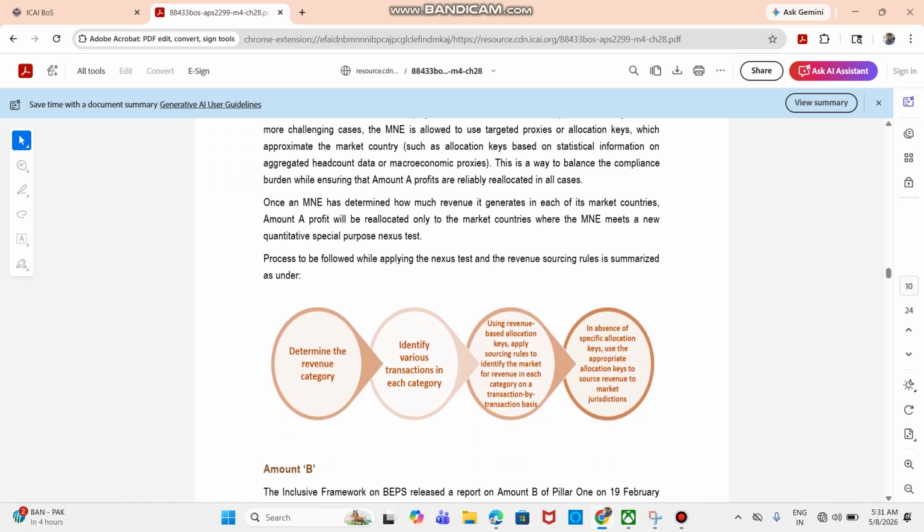Briefly elaborate the process to be followed while applying the nexus test and the revenue sourcing rules. Those who are giving both the groups can easily connect this with Ind AS 115, the 5-step allocation. So it is somewhat similar. First is determine the revenue category and identify various transactions in each category, and using revenue based allocation keys, apply sourcing rules to identify the market for revenue in each category on a transaction by transaction basis. In the absence of specific allocation keys, use the appropriate allocation keys to source revenue to market jurisdictions.